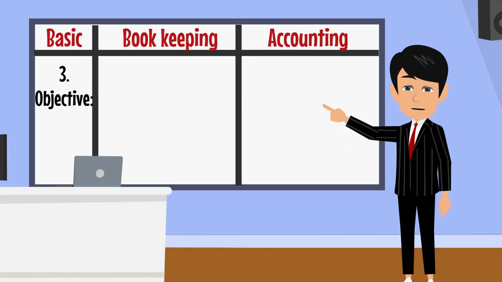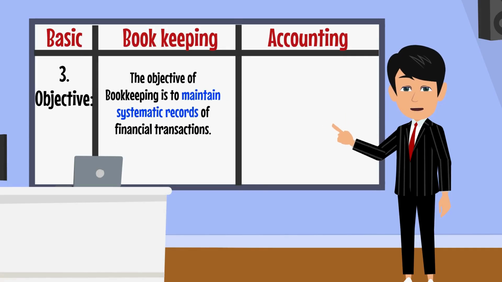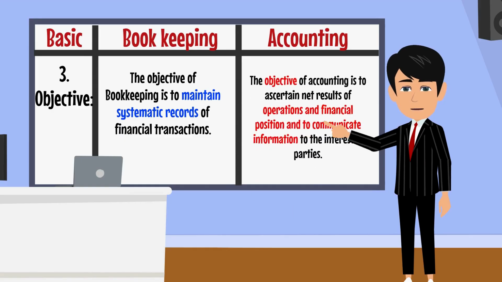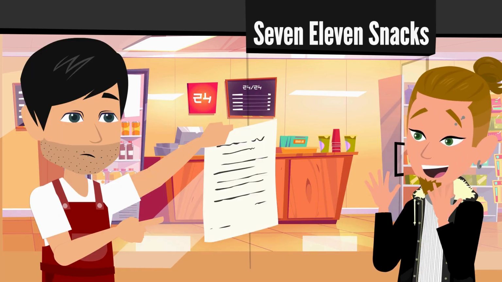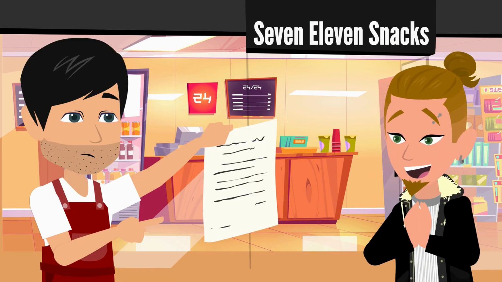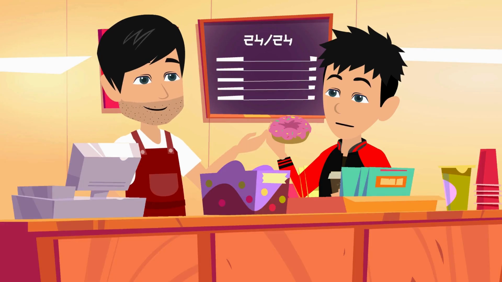Third objective, bookkeeping. The objective of bookkeeping is to maintain systematic records of financial transactions. Accounting. The objective of accounting is to ascertain net results of operations and financial position and to communicate information to the interested parties. What's the purpose of bookkeeping then?